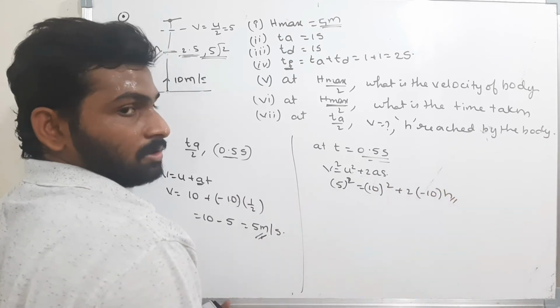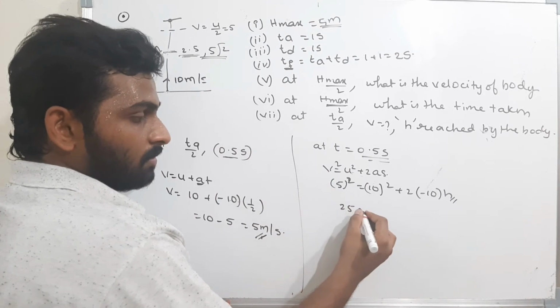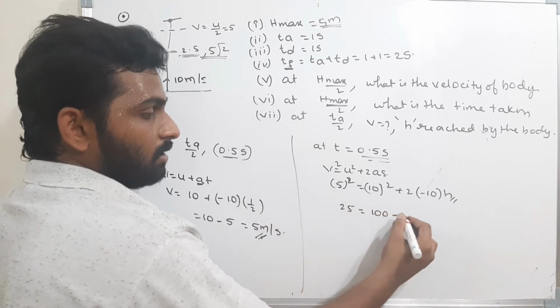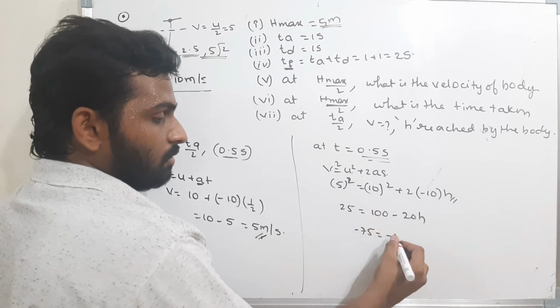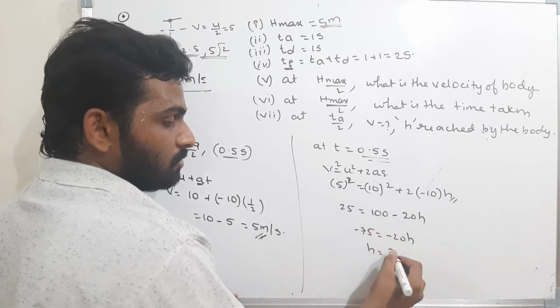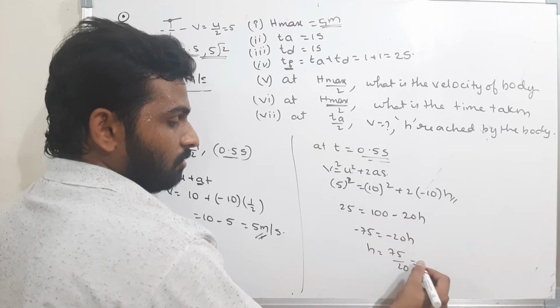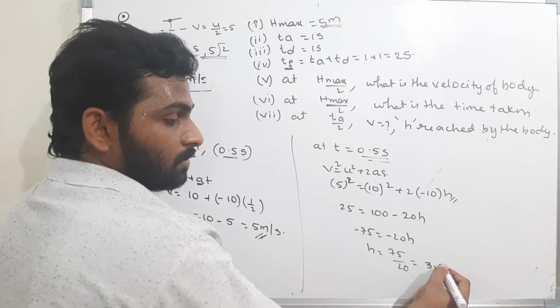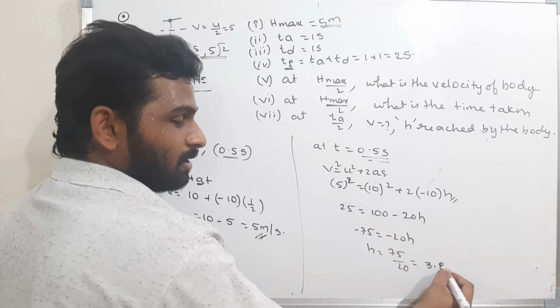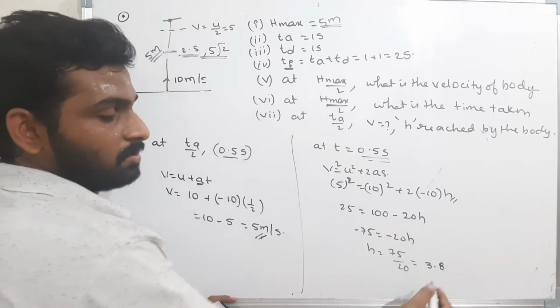We have to find this h. Now calculate it. 25 is equal to 100 minus 20h. Minus 75 is equal to minus 20h. H is equal to 75 by 20. It is nearly 3 point something, 3.75. This much of height.